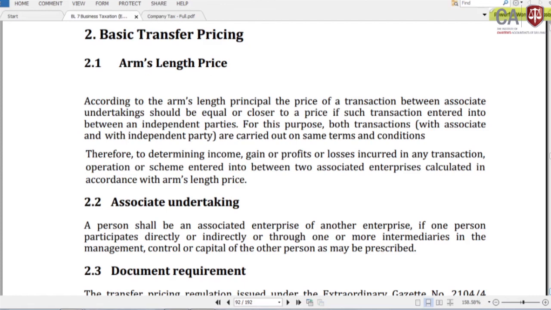You should have some idea of what an associated undertaking means. A person shall be an associate enterprise of another enterprise if one person participates directly or indirectly, or through one or more intermediaries, in the management, control or capital of the other person; then it can be taken as an associated undertaking.